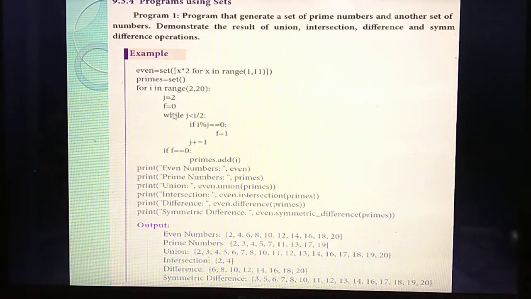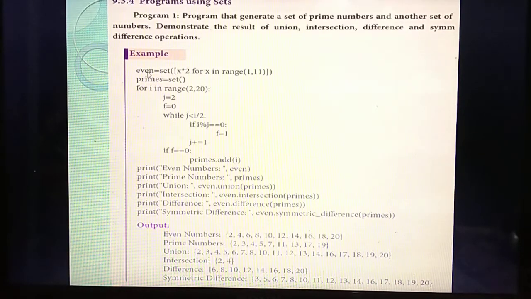Next, if the condition f double equal to 0, that is, if the value of f is double equal to 0, then each time you need to add the value to the primes set. Understand? Next you are going to print. First which set do you need to print? Even numbers. What's the second set? Prime numbers. So print prime numbers.